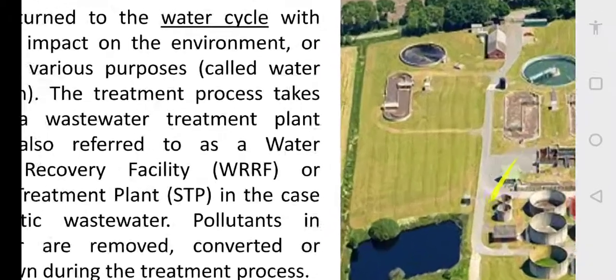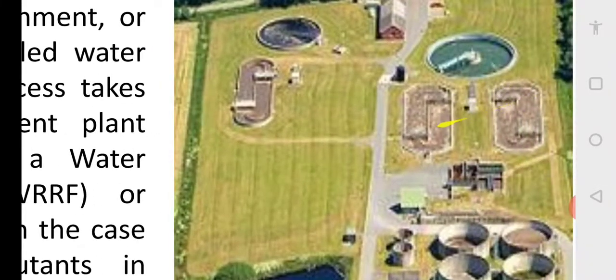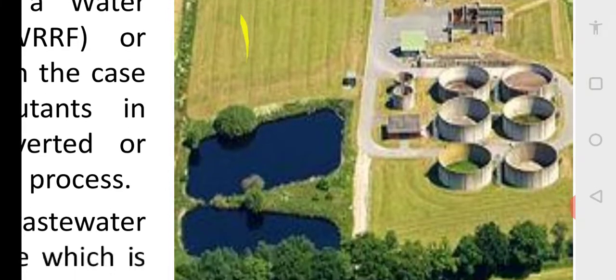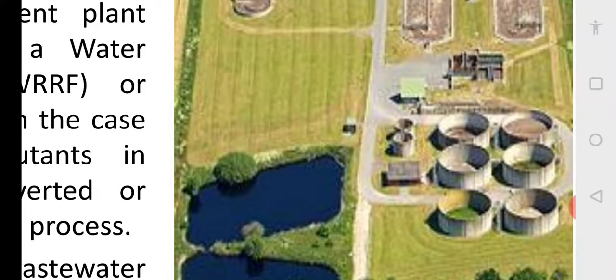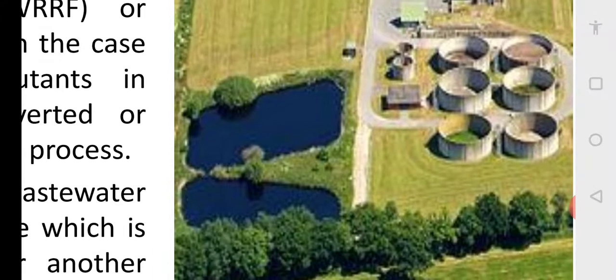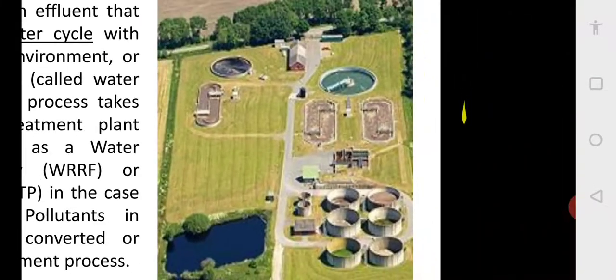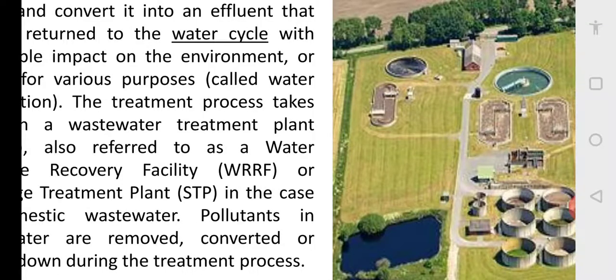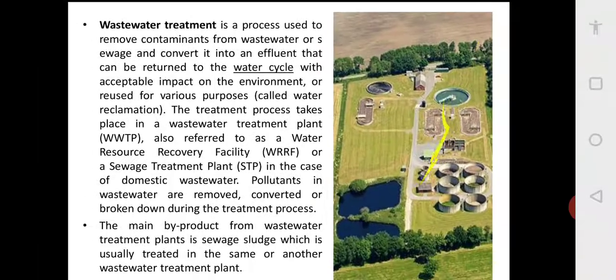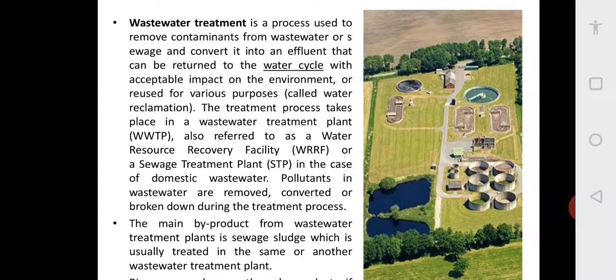You can see these circular things. Here the aeration takes place. The things are rotating, and then you can see these black ponds. The sludge is kept here so that it is sun dried. Due to the sun it is dried, and then it is used as manure. So these are the water treatment plants, and lastly the water is also treated. Chlorine is used to kill the microorganisms or bacteria.